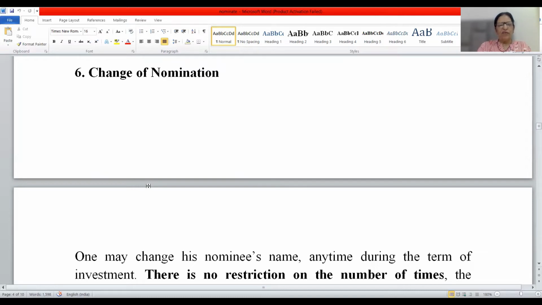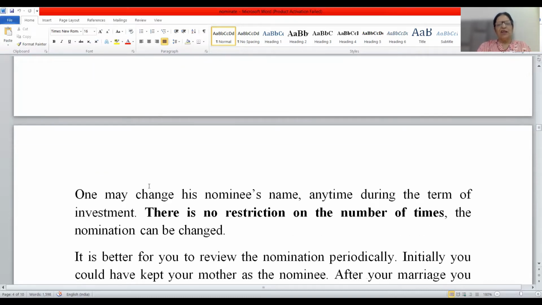Then one can always change the name of the nominee anytime during the term of the investment. There is no restriction on the number of times. N number of times a nomination can be changed. There is no restriction at all.